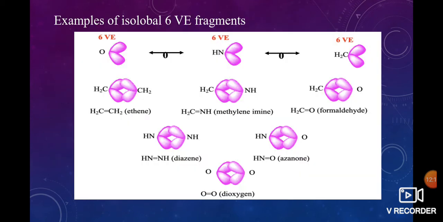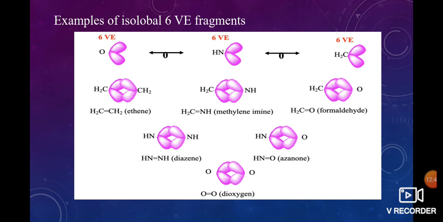Next one, example for 6 valence electrons. Oxygen alone has 6 valence electrons, 2s2 2p4, and NH is 2s2 2p3 plus hydrogen, total 6 electrons. CH2 is also carbon having 4 and 2 hydrogens having 2, total 6. The combination of methylene forms ethene, it has a double bond.